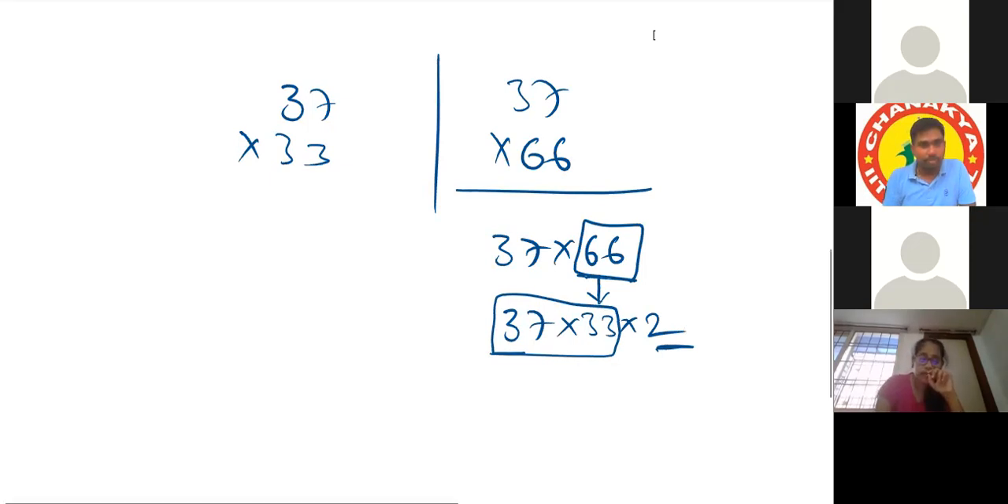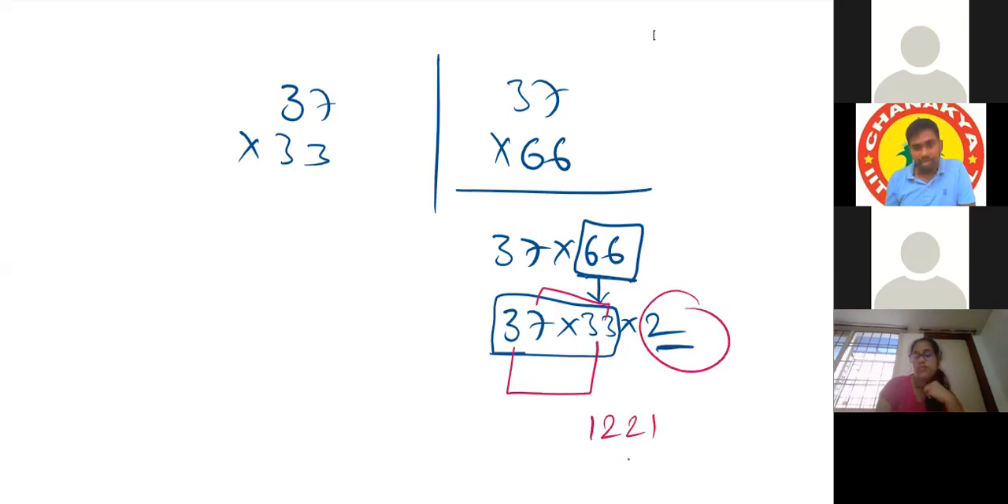So by doing 3 4s are 12 and 7 3s are 21, 1221, simply doubling 1221 will give the answer 2442. That's all.